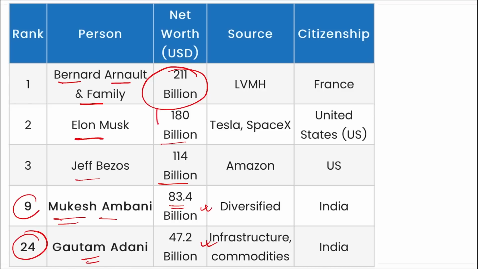Correct. Mukesh Ambani is in the 9th position in the rich list in the world. He is the richest person in India as well as in Asia, but in the 9th position in the world. Whereas Gautam Adani has shifted to the 24th position. He used to be in the second position, but now he is in the 24th position.